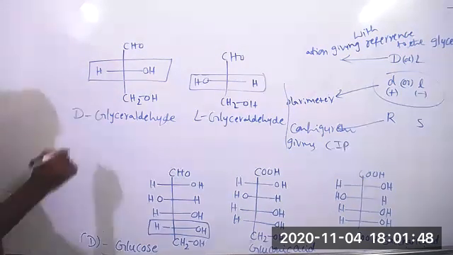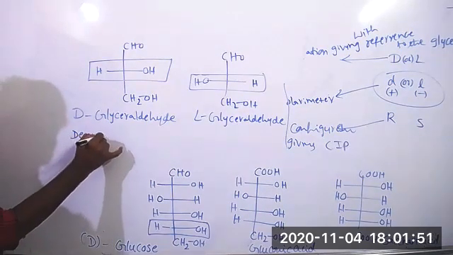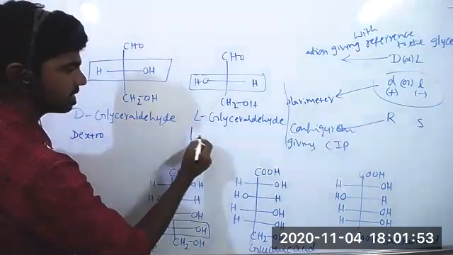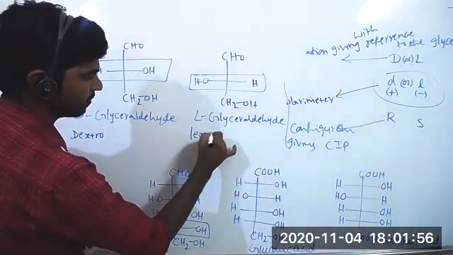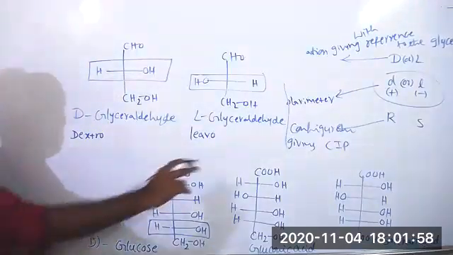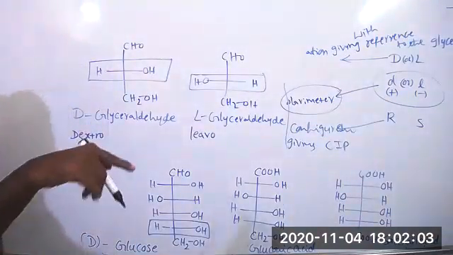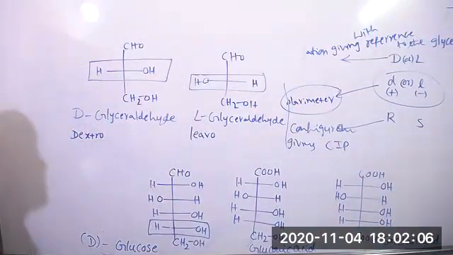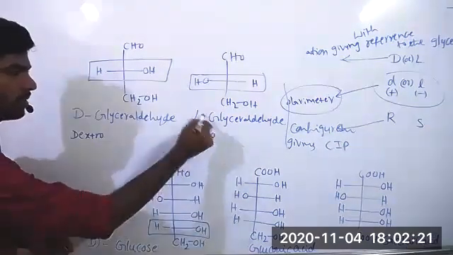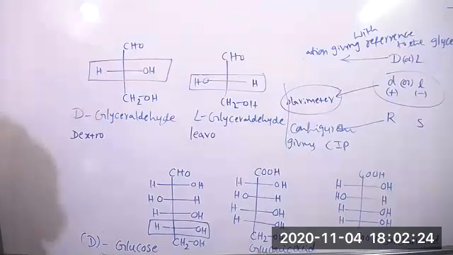D means dextro, L means levo, not rotatory. Don't add the word rotatory to this. Rotatory means we identify with the help of a polarimeter only. That is what we give as small d or small l. We shouldn't give plus and small l. This capital D, capital L configuration is given with reference to the glyceraldehyde molecule. This is glyceraldehyde. If OH is right, we write D. If OH is left in the given compound, it becomes the L configuration product.